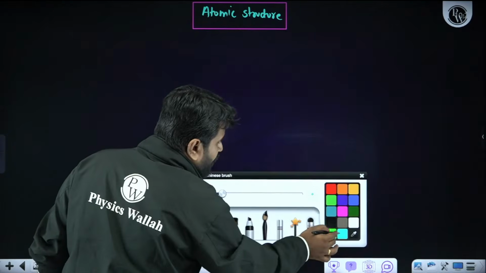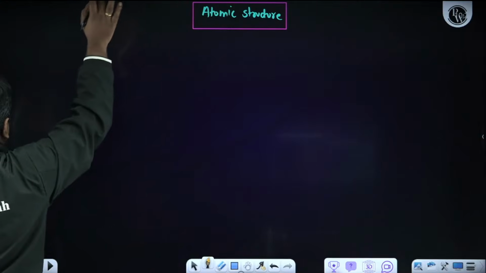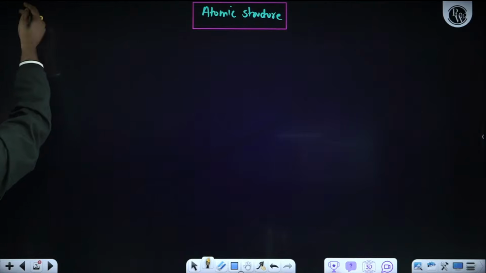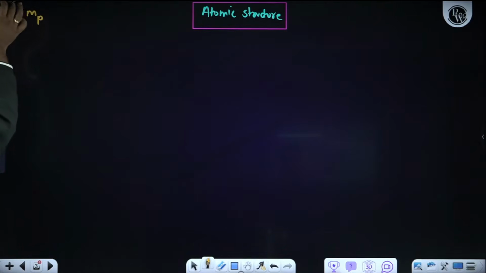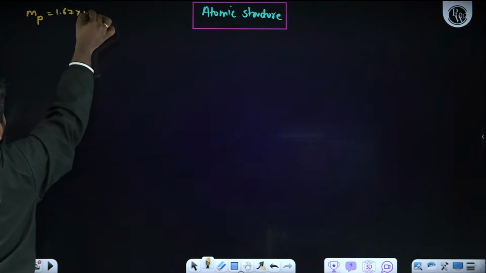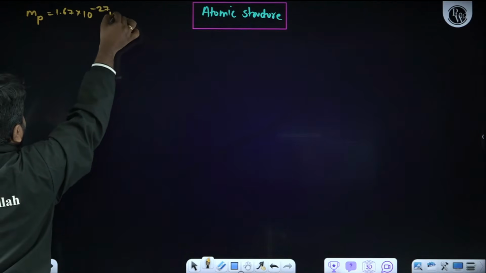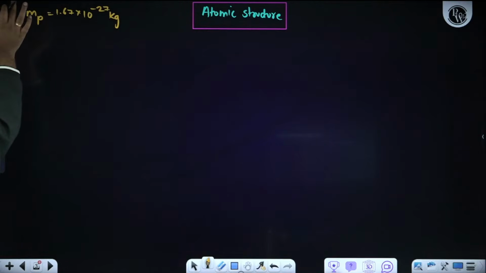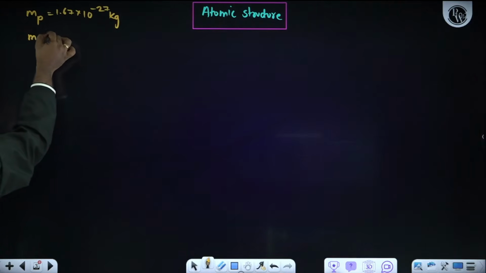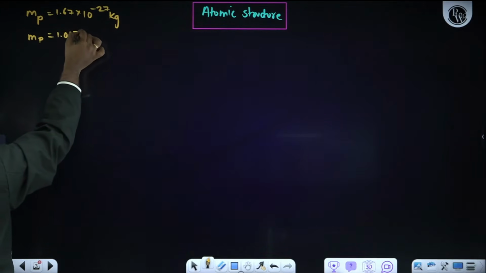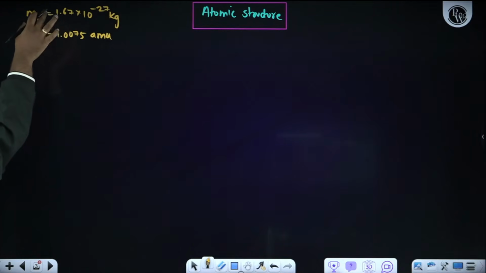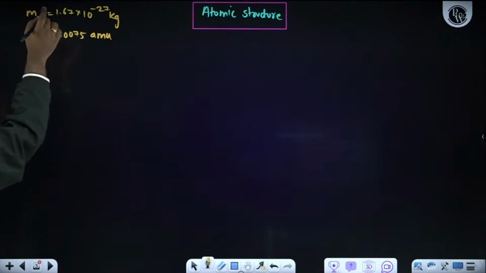First thing, when it comes to atomic structure, what is the major thing we need to remember? Mass of proton. They may ask questions from this also. Mass of proton is 1.67 into 10 to the power minus 27 kg. This is the mass of proton. In AMU, how will I write it? Mass of proton is 1.0075 AMU.